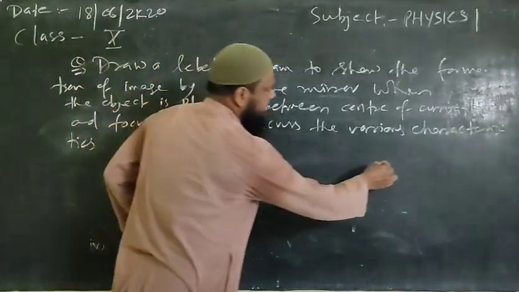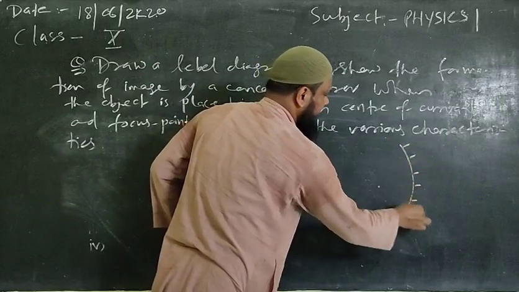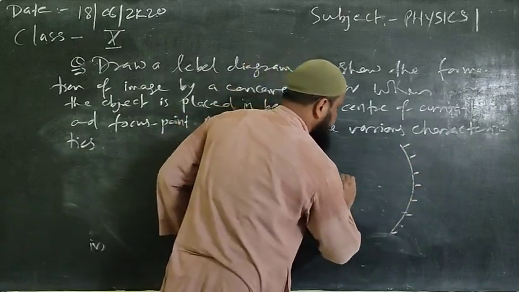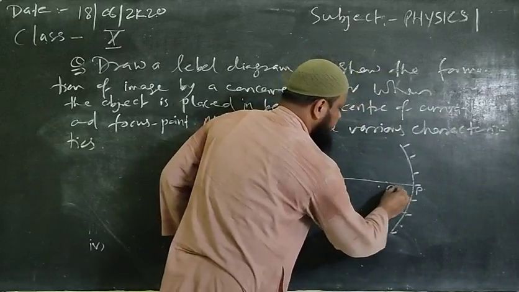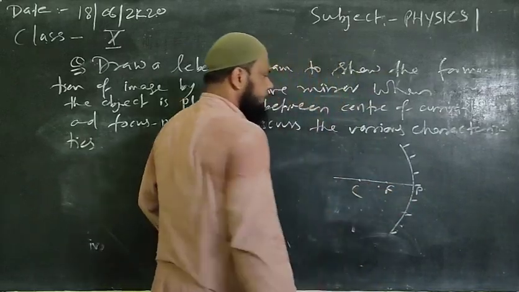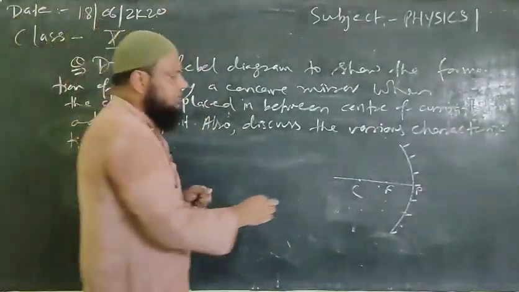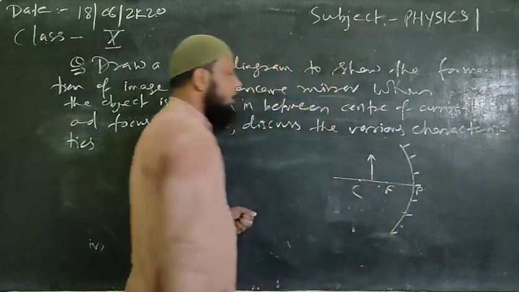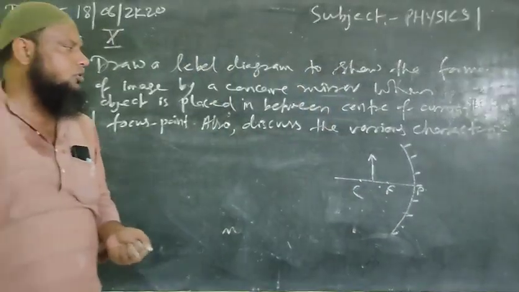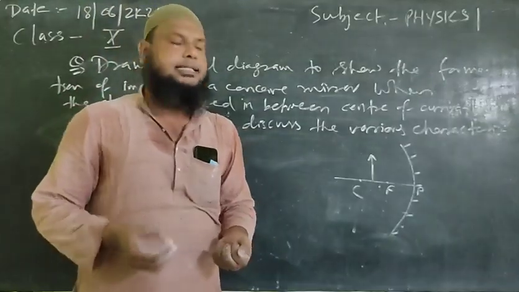So first now we'll go and draw another level diagram. This is your concave mirror. We'll mark the principal axis as we have done earlier. We'll point the focus point, we'll point the center of curvature. Clear? Now here we will place the object in between center of curvature and focus point like this. Here is your object. For this object we have to draw the formation of image, and we have to discuss the various characteristics as well.